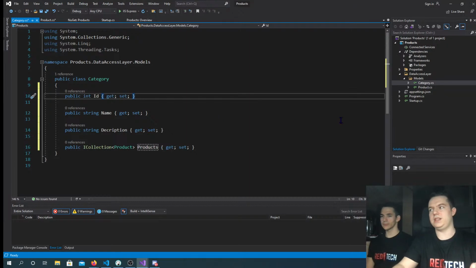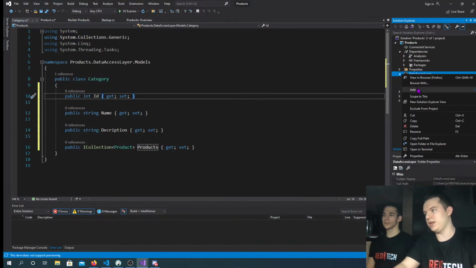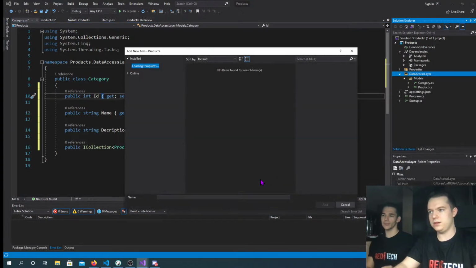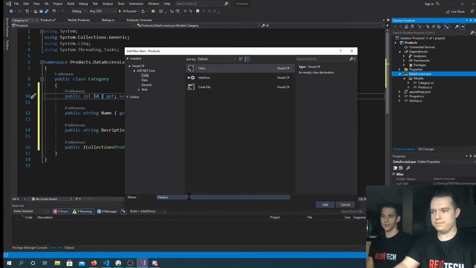Okay, so now we've made the models, but we still haven't told how Entity Framework is going to connect with the database. For that, we need a DbContext class. So we are going to make a new class. We need to actually make those tables inside the database, and then call the migrations to do it all for us.